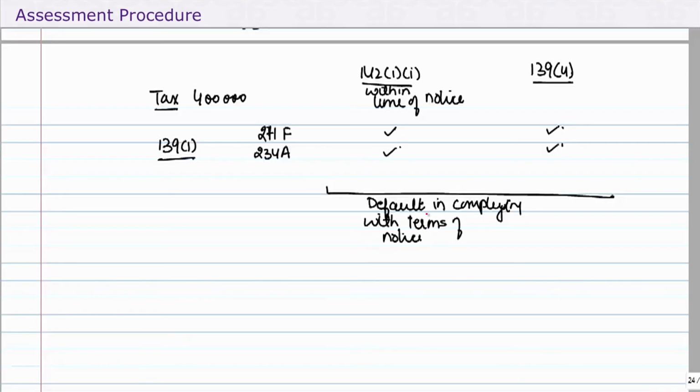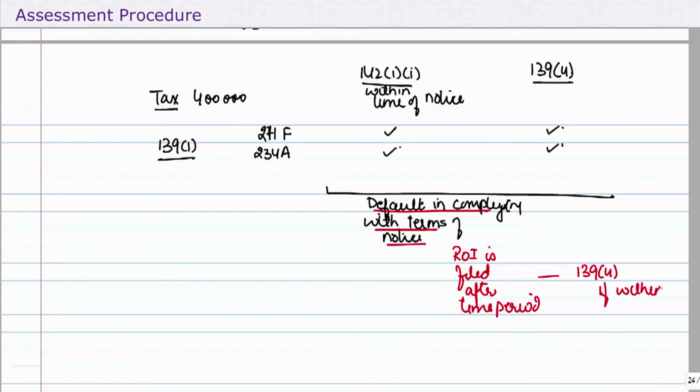So we say default in complying with the terms of notice means the return is filed after the time period. Then it can be a return under 139(4) if within the time mentioned there.